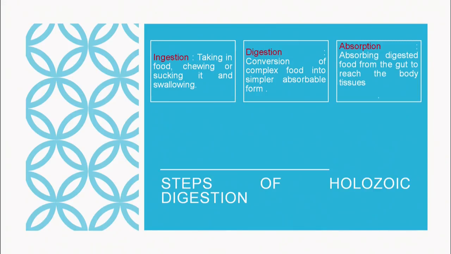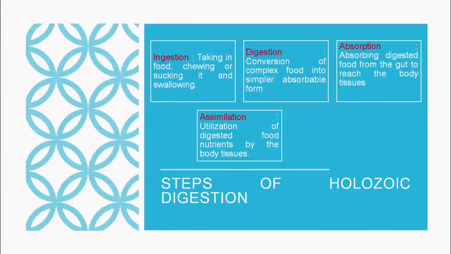Absorption, that is absorbing the digested food from the gut to reach the body tissues. Once the food has been digested, small molecules have been made. In the case of proteins it is amino acids, in case of carbohydrates it is the monosaccharides, mostly glucose, galactose or fructose, and in case of fats it is fatty acid and glycerol. They are all absorbed in our small intestine. So that is the process of absorption.